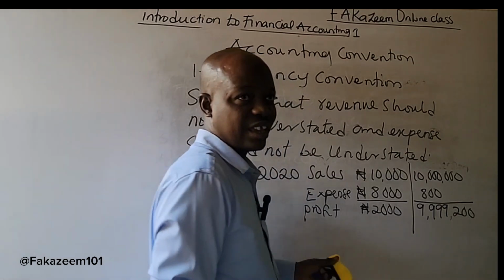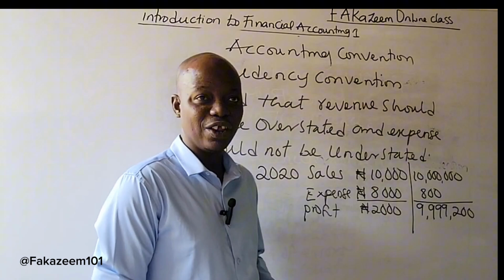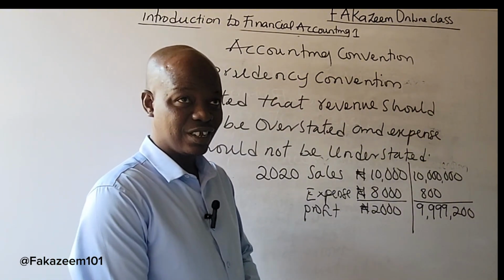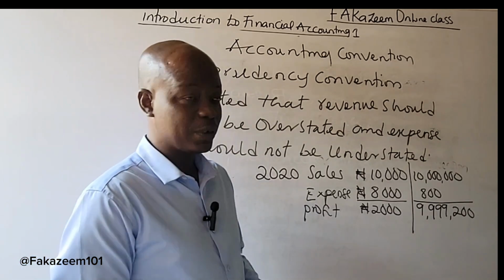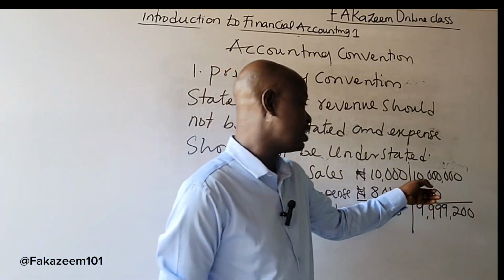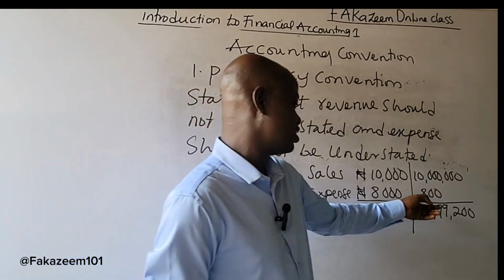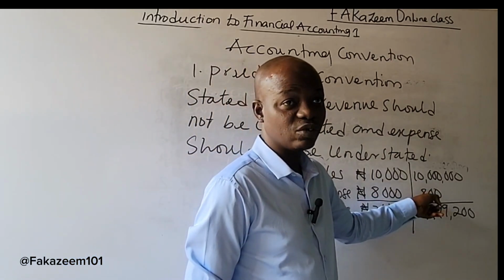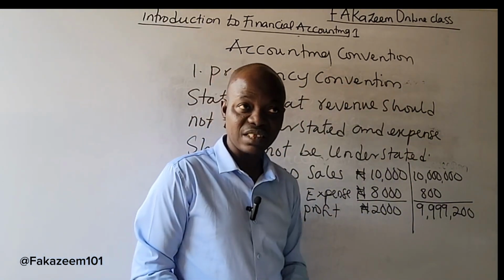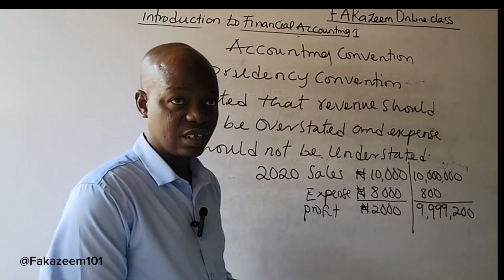9,999,200 naira. If this kind of company wants to obtain a loan of just 15 million, based on this financial statement, a financial institution will grant a loan of 15 million, not knowing that in reality, this company only has a profit of 2,000 naira. In that case, the accountant who has fraudulently overstated the revenue to 10 million and also understated the expenses from 8,000 to 800 has contradicted the Prudency Convention, which in practice can lead to 5 years imprisonment and also payment of a fine.